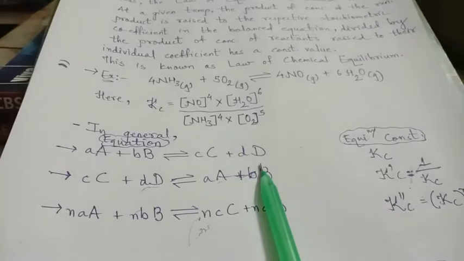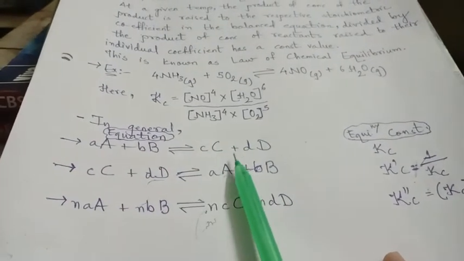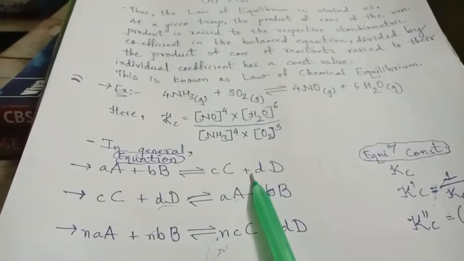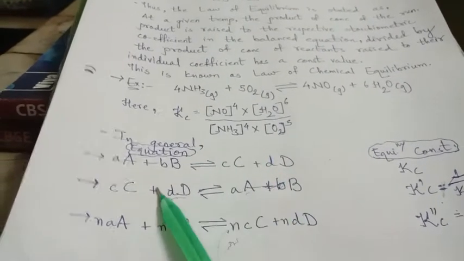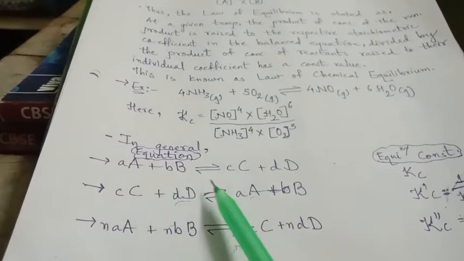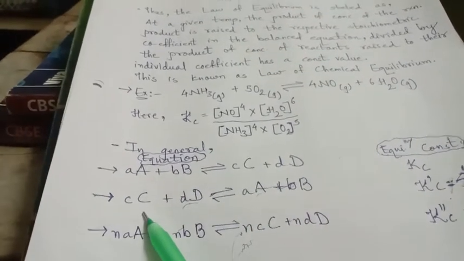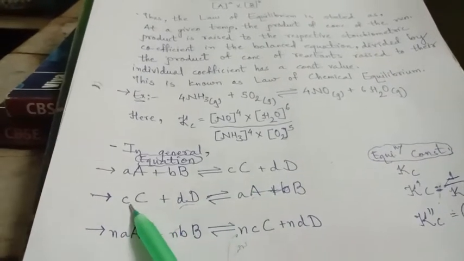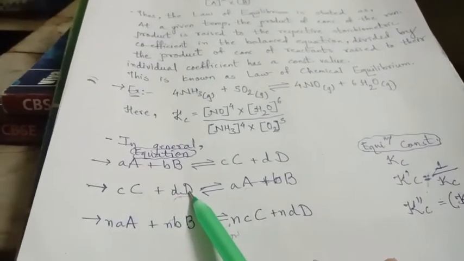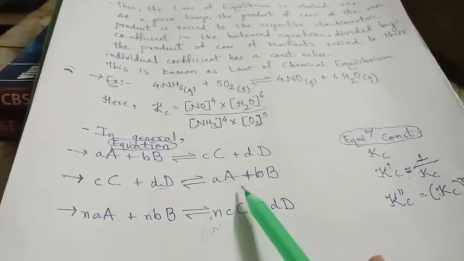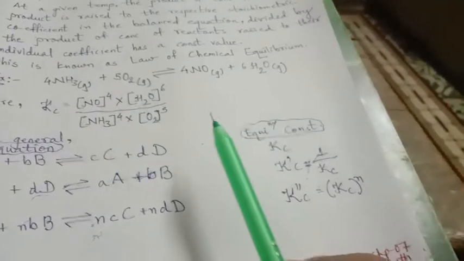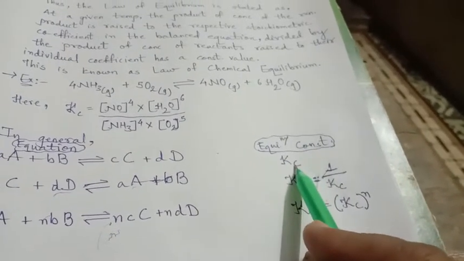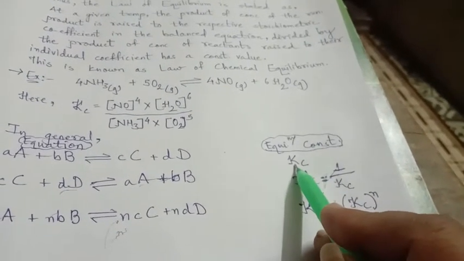But if the reaction takes place in the backward direction, then the previous products will be reactants and the previous reactants will be products, completely inverse of the forward reaction. c moles of C plus d moles of D will give a moles of A plus b moles of B. Here also we will get a constant, but it will not be Kc, because Kc is for the forward reaction.